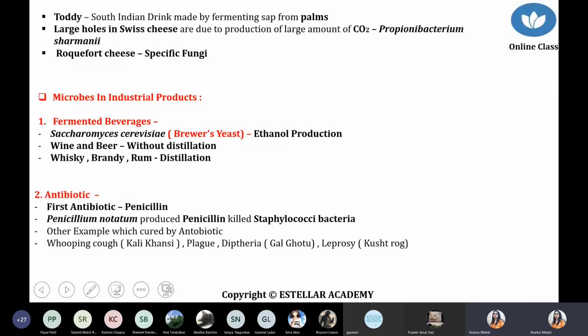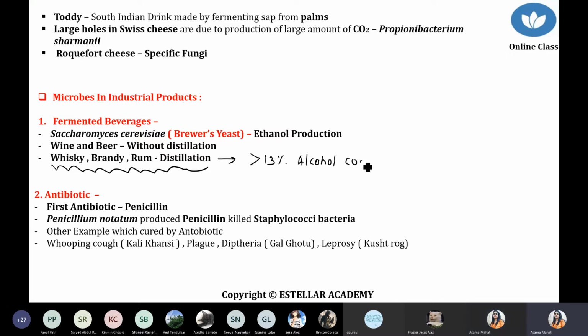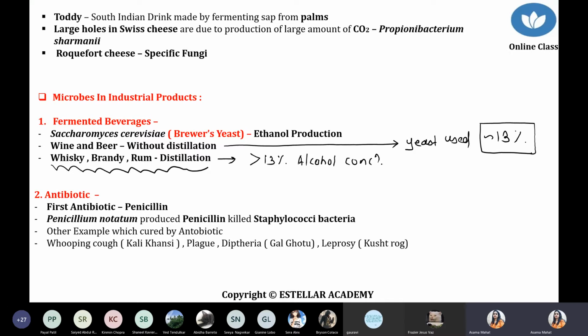So I'm talking about products without distillation and with distillation. Whiskey, brandy, and rum are products of distillation. Distillation means normally we are using alcohol concentration more than 13%. But when you are using any product without distillation, you simply have to use yeast, and the concentration should be a maximum of 13%.